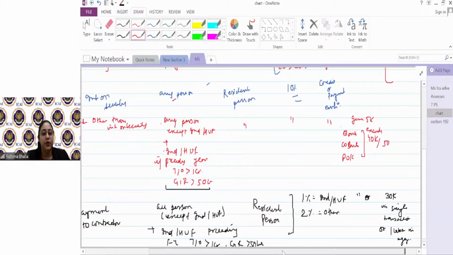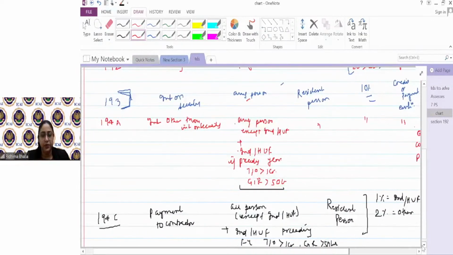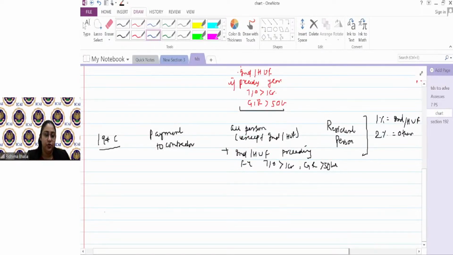In the chat, in other points, we have written in 194C personal purpose and the transport wala. Everyone, please focus on the screen.